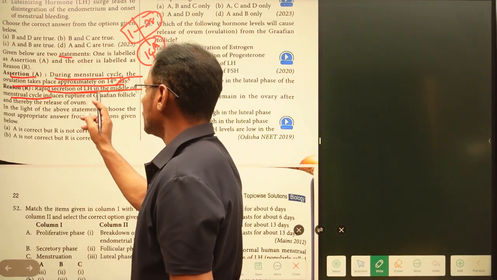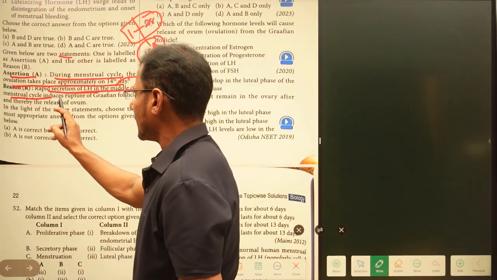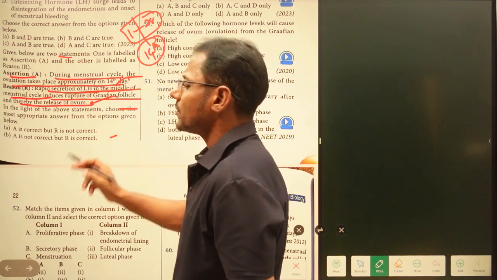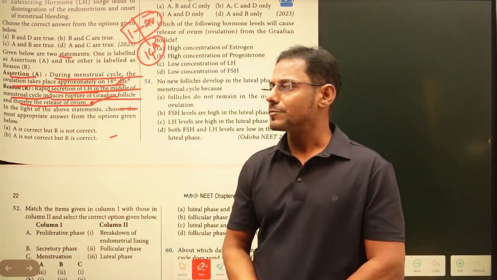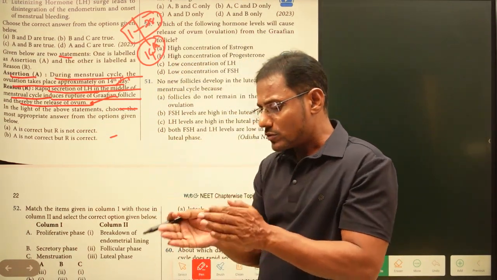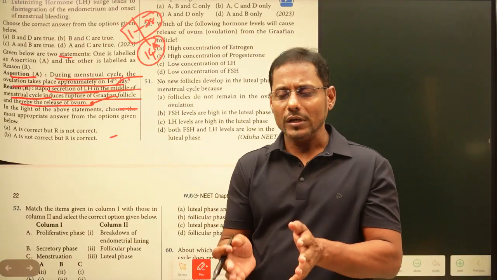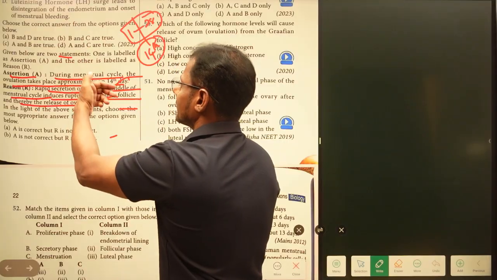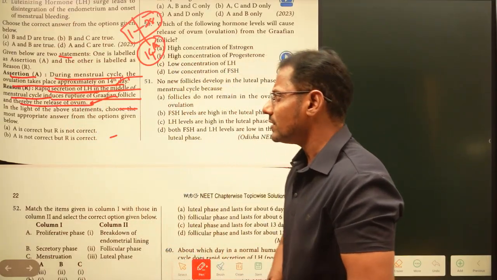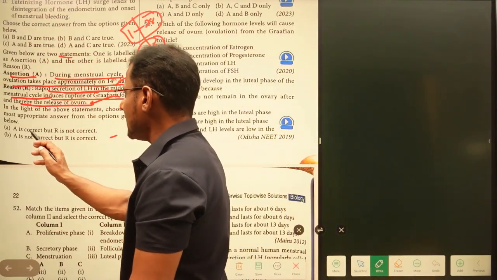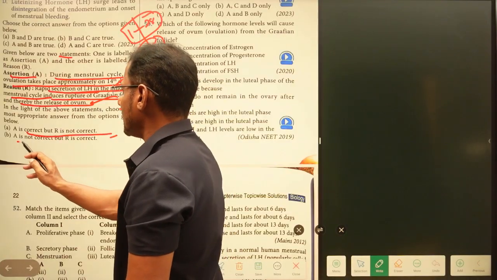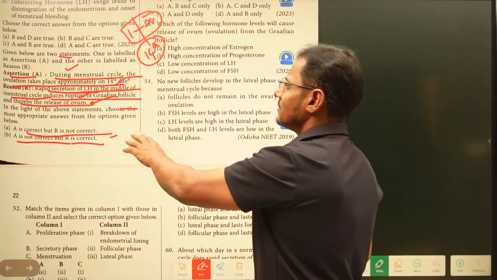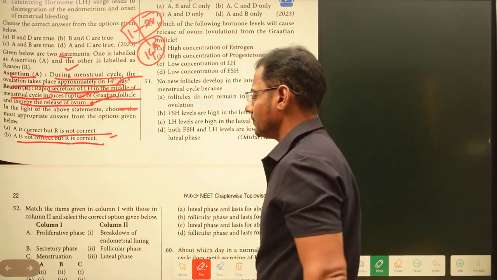The rapid secretion of luteinizing hormone in the middle of the menstrual cycle induces rupture of the Graafian follicle and thereby the release of the ovum. So that is the ovulation process, and generally it takes place on the 14th day. Because of the LH surge only, ovulation takes place. Now this is the right statement, and this is the right reason for the first one. Let us see: A is correct but R is not correct? A is not correct but R is correct? Both the statements are right, and this is the proper reason for the assertion.